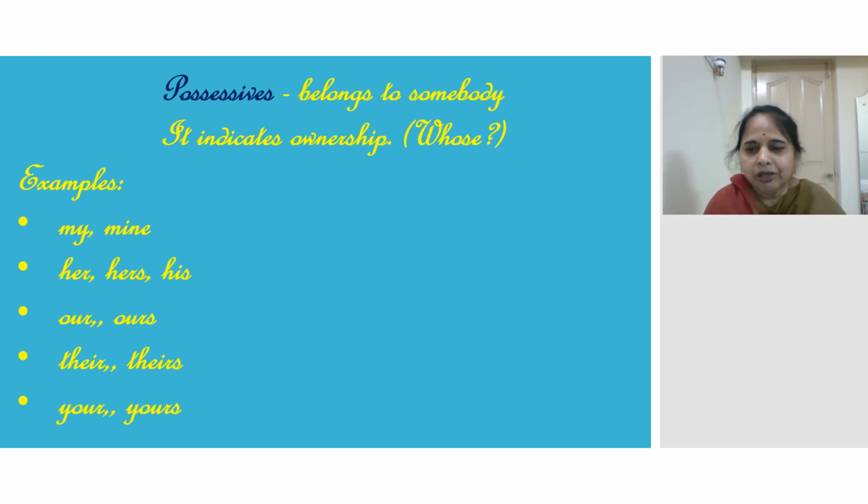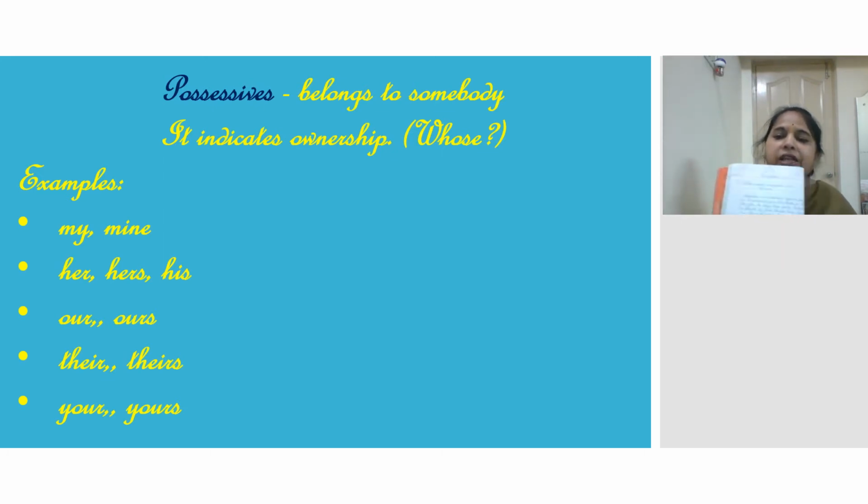You understood? It belongs to somebody. I will not come. I am a teacher. I is not a possessive. It is hers. This book is hers. This book is theirs. This car is theirs. Understood? Got it? Okay, children. Coming to next.